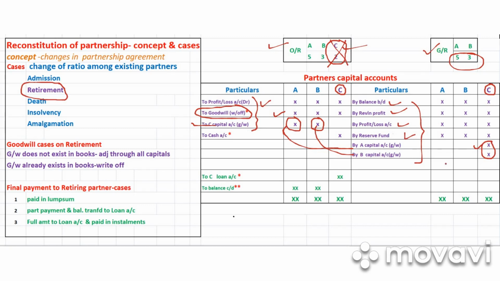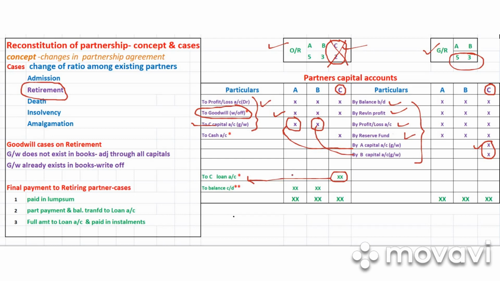So immediately what we have to do is transfer that amount. So this is the balance. See, this balance we transfer to the loan account, C's loan account. You can write "transfer" in the bracket, right?